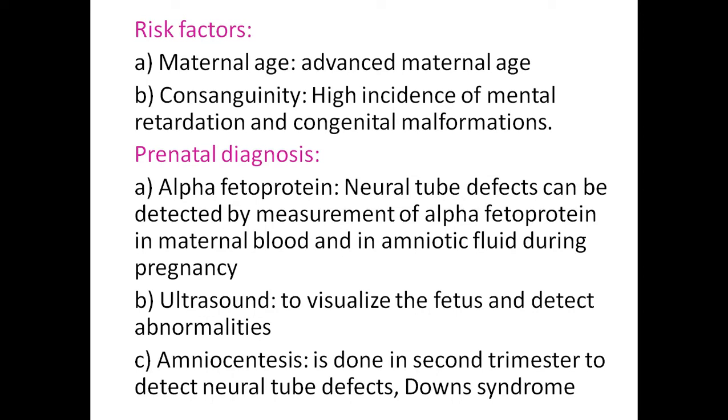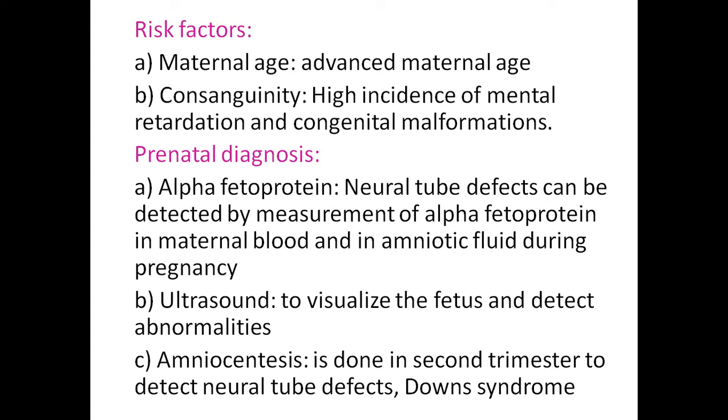If it is high, it is better to terminate the pregnancy rather than having a baby with a neural tube defect.